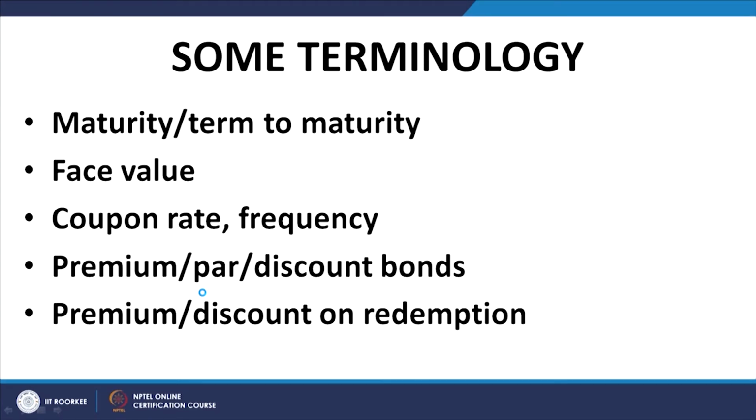Some terminology: maturity. The maturity is the point in time at which the bond is redeemed, or the principal on the bond is repaid. That is the date of expiry, or date of maturity, of the bond, as the case may be. The time interval remaining between today and the date on which the bond becomes payable or redeemable is called the term to maturity.